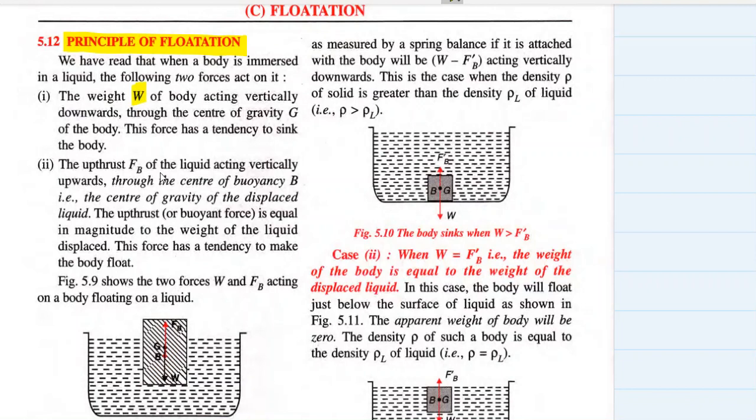Weight W of the body acts vertically downwards through the center of gravity G of the body, and this force has a tendency to sink the body. The other force which acts on the body when it is immersed in a liquid is Fb, the buoyant force or upthrust, which acts vertically upwards through the center of buoyancy B, that is the center of gravity of the displaced liquid. We have discussed it earlier, right? The upthrust or buoyant force is equal in magnitude to the weight of the liquid displaced. This force has a tendency to make the body float.